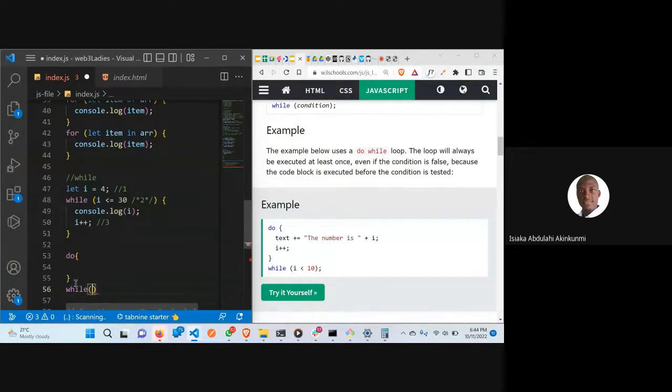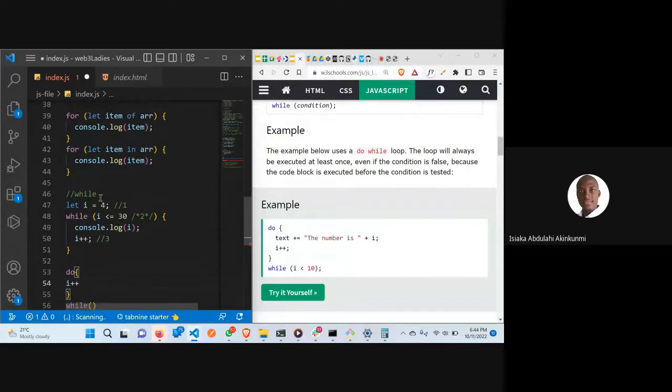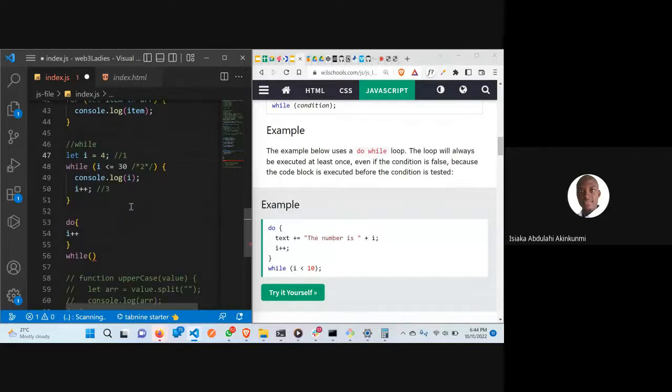What's the condition now? You should do i plus plus. Once we have declared this let here, I want you to add it. Do i plus plus. That means it's going to do i plus 1, i plus 2. If you didn't put this, there will be another wahala because it will keep adding until the system crashes.